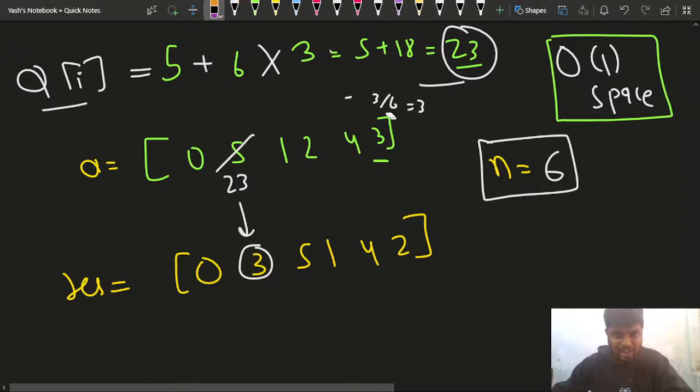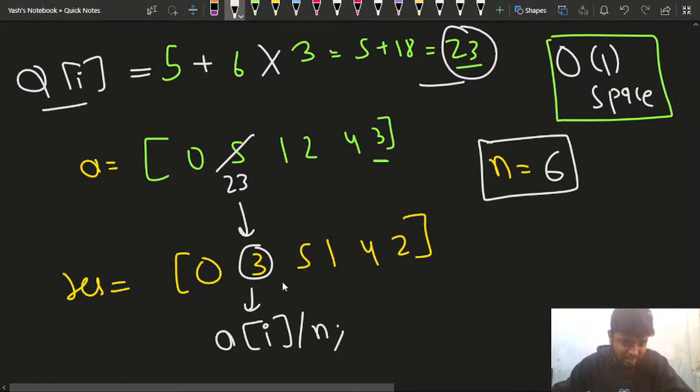Can I say that if I have a particular a of I, and I want this result, I must have calculated all this a of I like this. So a of I divided by n will give me the answer for the current index. Here it was 23, so I divided 23 by 6. It gave me 3, right? 6 3s are 18. So I just had to get the divisor part, not the modulus.